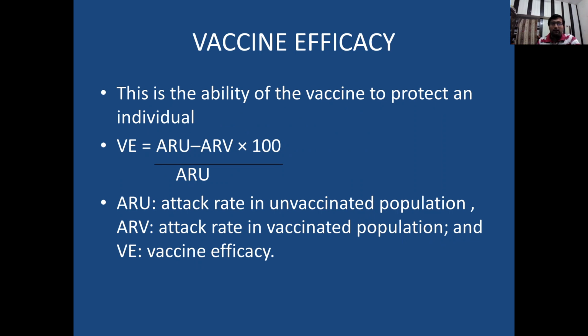Now, what is vaccine efficacy? Vaccine efficacy is the ability of the vaccine to protect an individual. This can be derived by using a formula in which vaccine efficacy is equal to attack rate in unvaccinated population minus attack rate in vaccinated population, multiplied by 100, whole divided by attack rate in unvaccinated population.